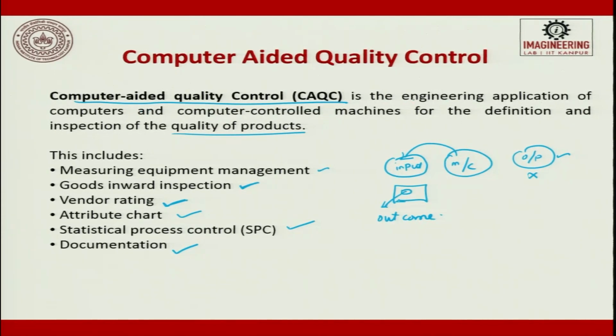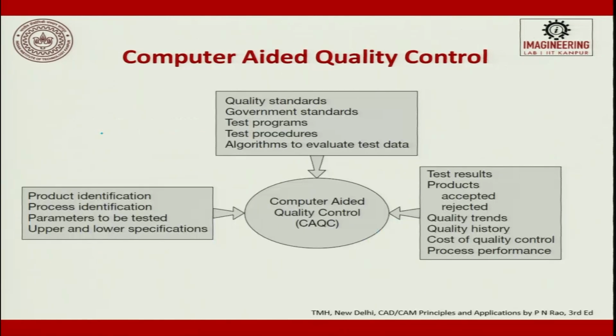Computer aided quality control is the engineering application of computers and computer controlled machines for the definition and inspection of the quality of the product. So, if you put it in a schematic diagram, or a block diagram, it looks like computer aided quality control gets the following information: product identification, process identification, parameters to be tested, upper and lower specification for producing an attribute